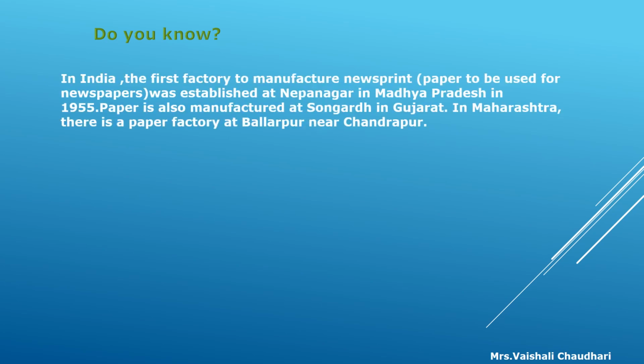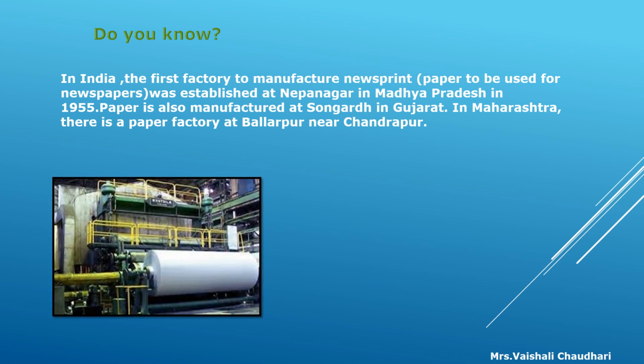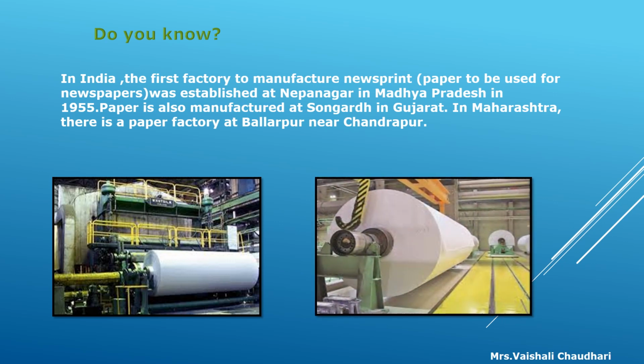Now, next topic is, do you know? In India, the first factory to manufacture newsprint, that is, paper to be used for newspapers, was established at Nepanagar in Madhya Pradesh in 1955. Paper is also manufactured at Songarh in Gujarat.